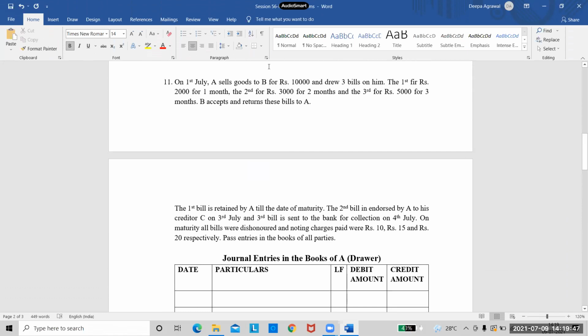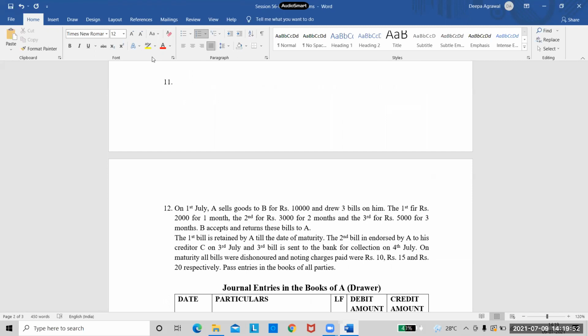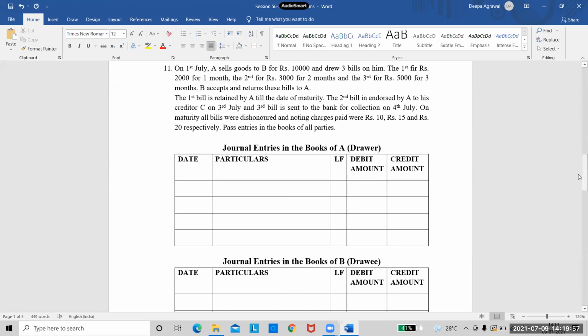Now, before we start writing the entries, first tell me, there are 3 bills, right? The first bill was retained with A. Second bill was endorsed. Third bill is sent to bank for collection. Now there are noting charges given in the question. So first tell me who is paying this 10 rupees of noting charges? For which bill is this 10 rupees? First bill. So who will pay this 10 rupees? The drawer will pay.